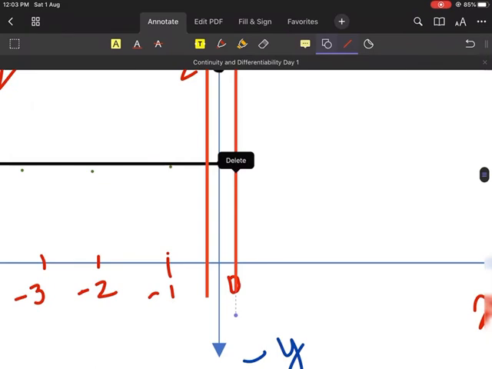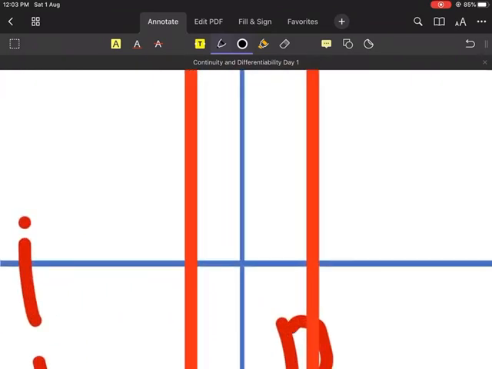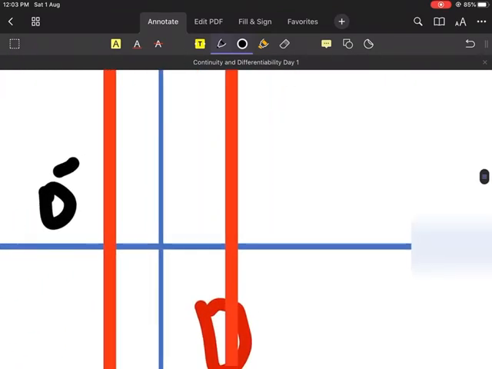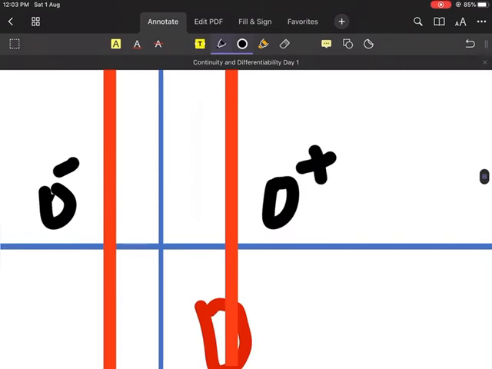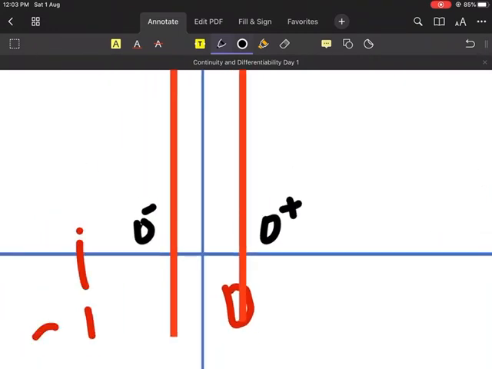This point signifies our 0 minus, and this point signifies our 0 plus. And this point is 0.